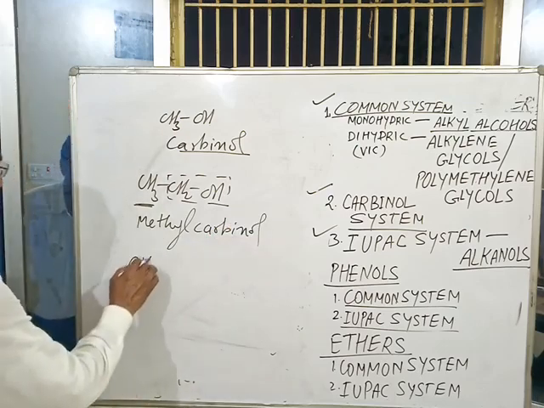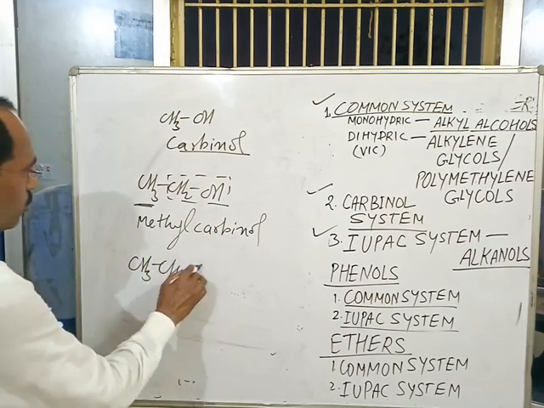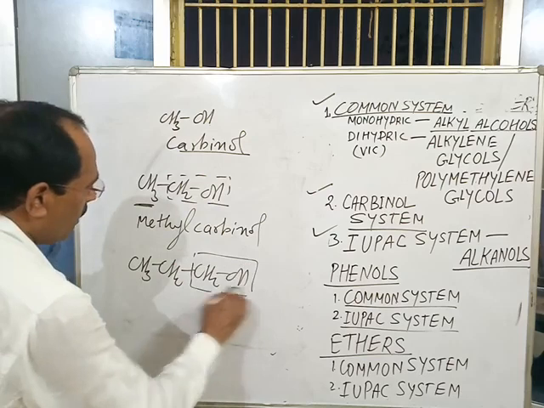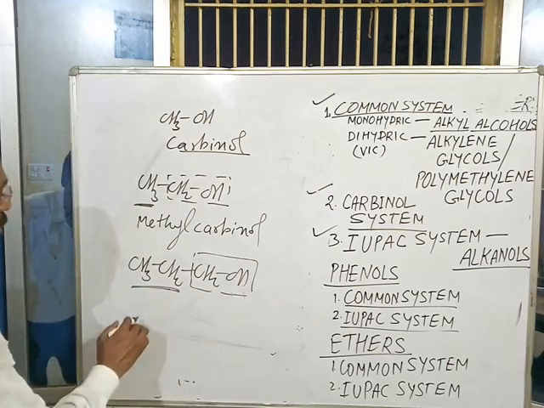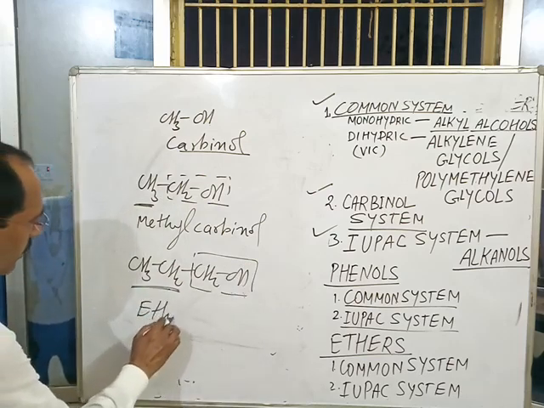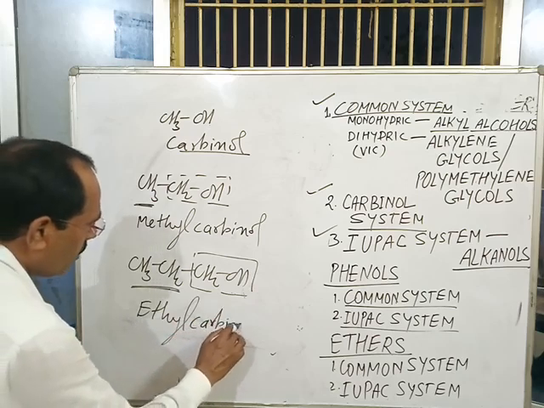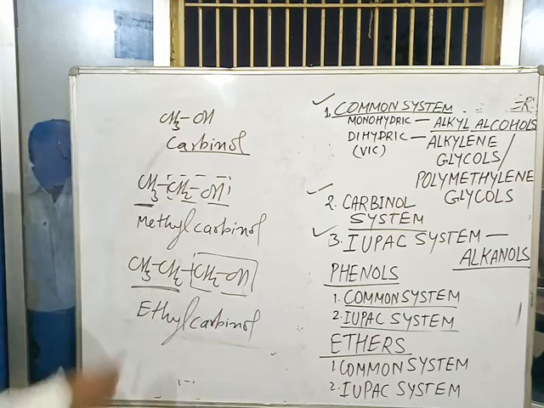CH3CH2CH2OH: this portion is called carbinol and this is ethyl, so it is named as ethyl carbinol.